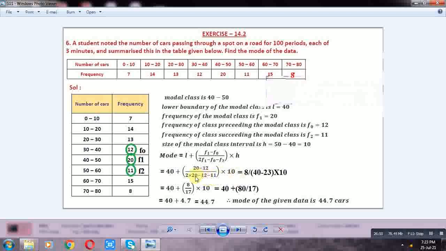So 40 plus 20 minus 12 is 8, over 40 minus 12 minus 11 is 17, into 10.